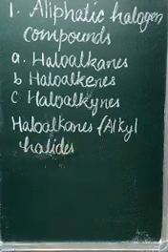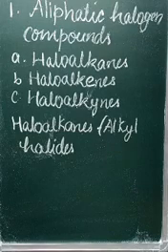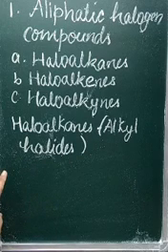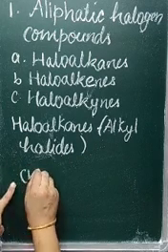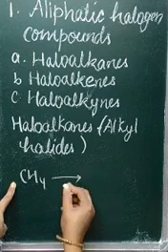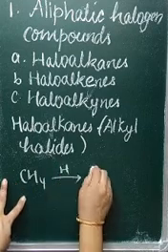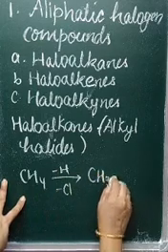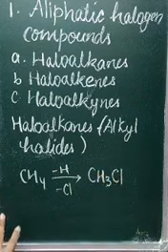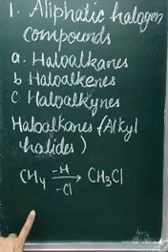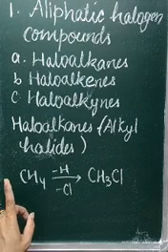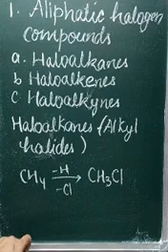These alkyl halides or haloalkanes are obtained when one or more hydrogen of alkane, like CH4, one hydrogen is replaced by one Cl, then it is CH3Cl. So one or more hydrogen is replaced by equal number of halogen, then these haloalkanes are formed.